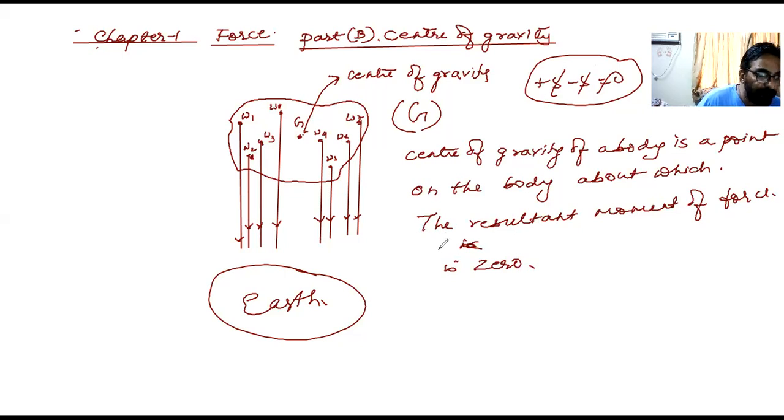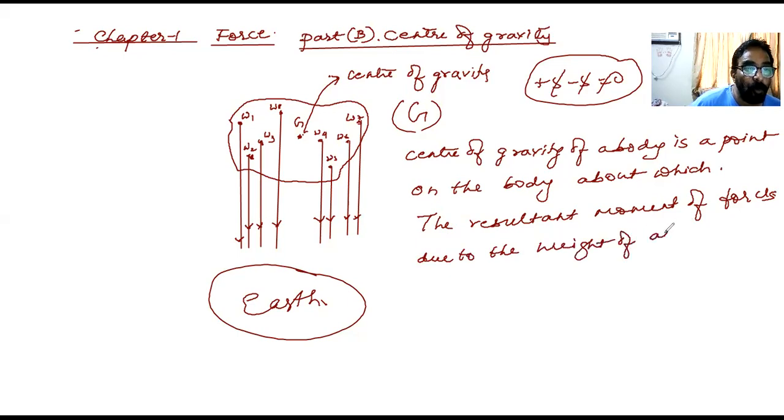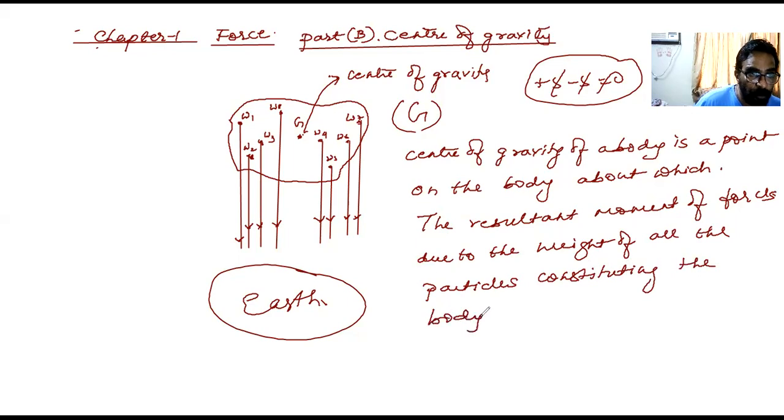I'll add some more words so you understand better. The resultant moment of forces due to the weight of all the particles constituting the body is zero.